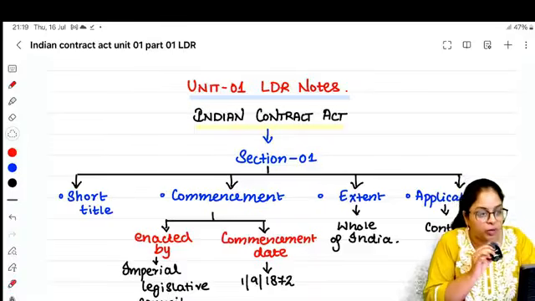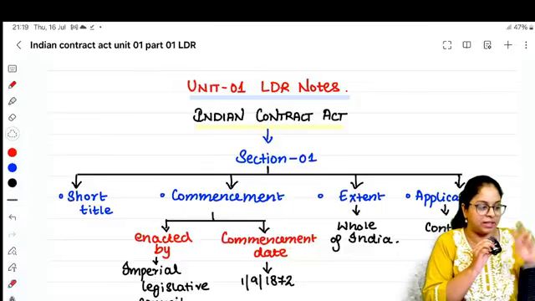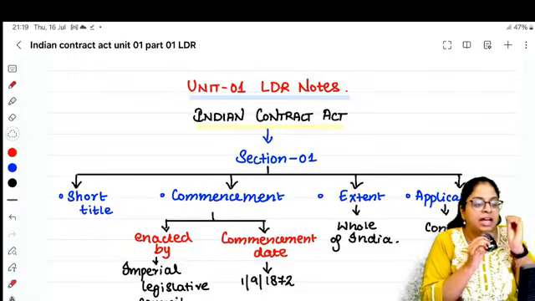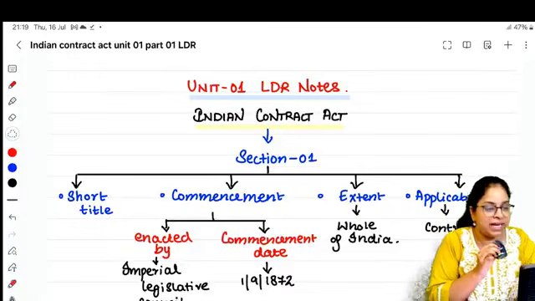Before we go on to Indian Contract Act, section, what are the essentials, this, that, let's do the basic of why do we study Indian Contract Act.